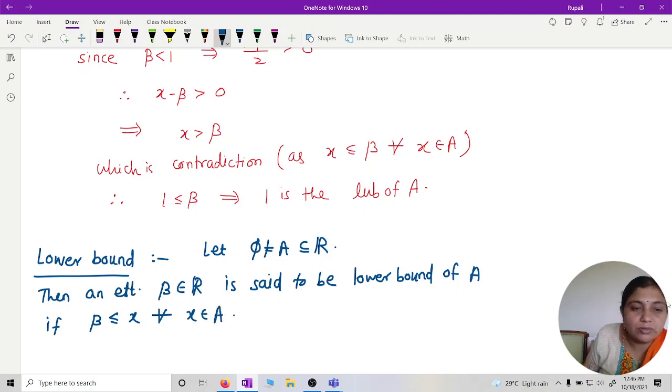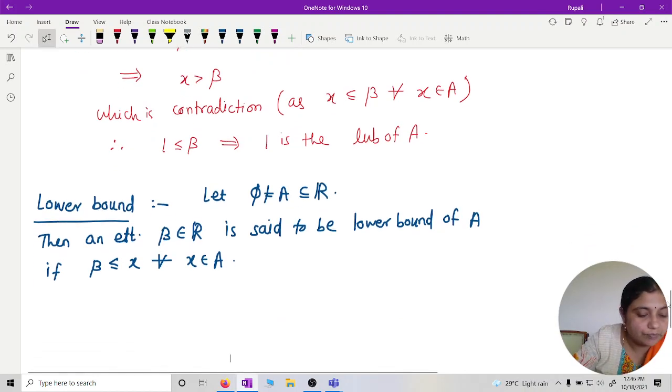For upper bound, what was it here? Alpha is greater than or equal to x for every x in A, then we say that alpha is an upper bound. Now in reverse, beta is less than or equal to x for every x in A. If it is less than or equal to every element of that set A, then we will say that real number is a lower bound. Is that okay?